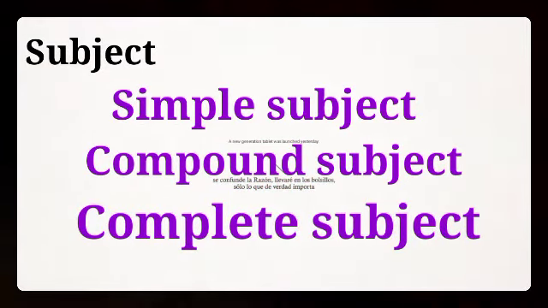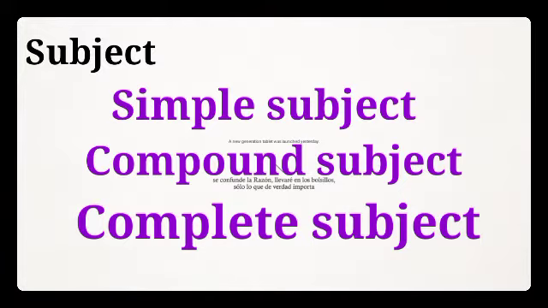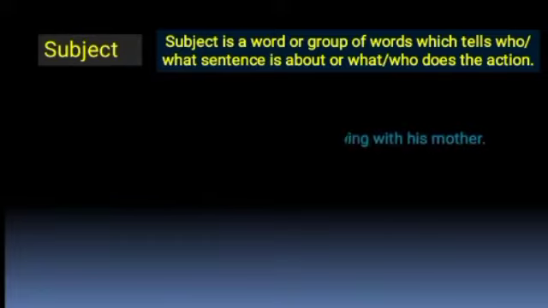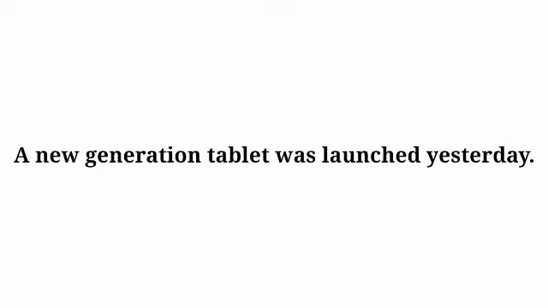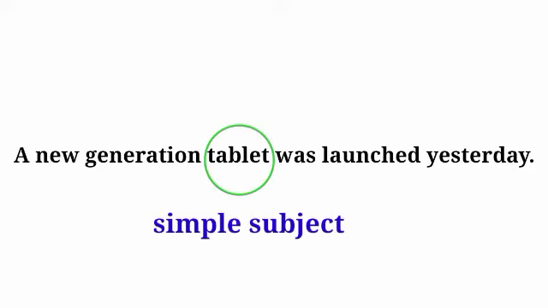The subject could be considered as simple, compound, or complete subject. Simple subject means the main word or words in the complete subject. For example, a lovely boy is playing with his mother. Here, boy is the simple subject. In another example, a new generation tablet was launched yesterday. Here, tablet is the simple subject.